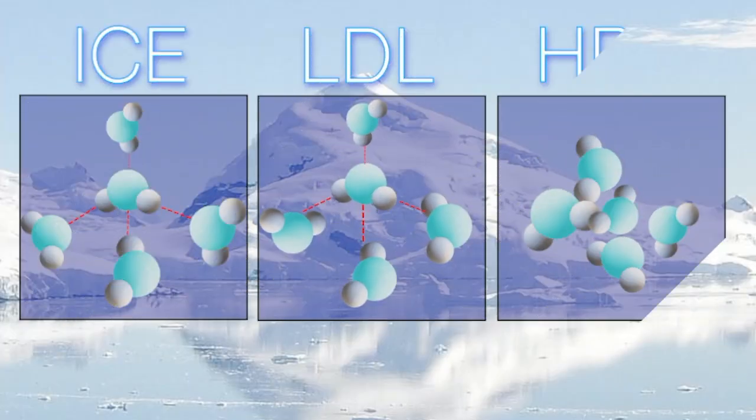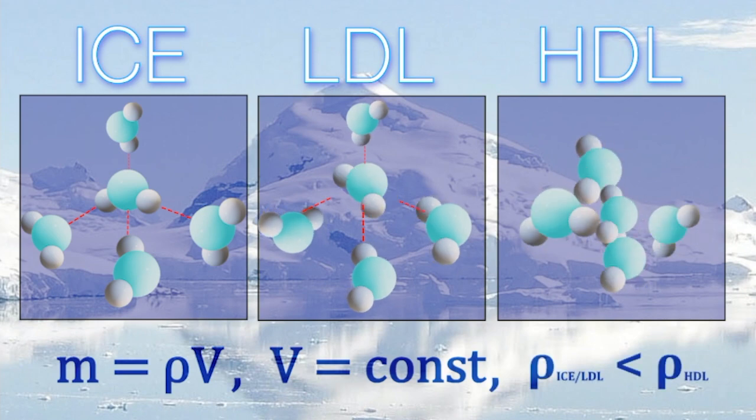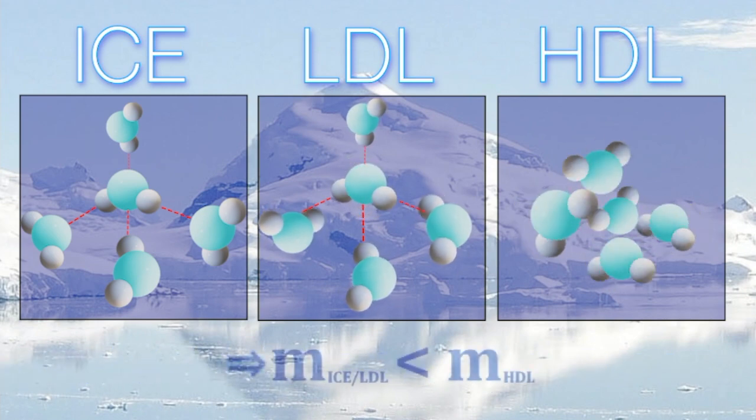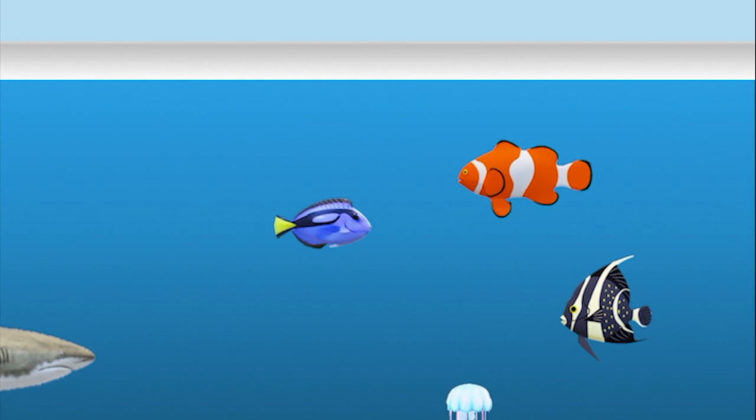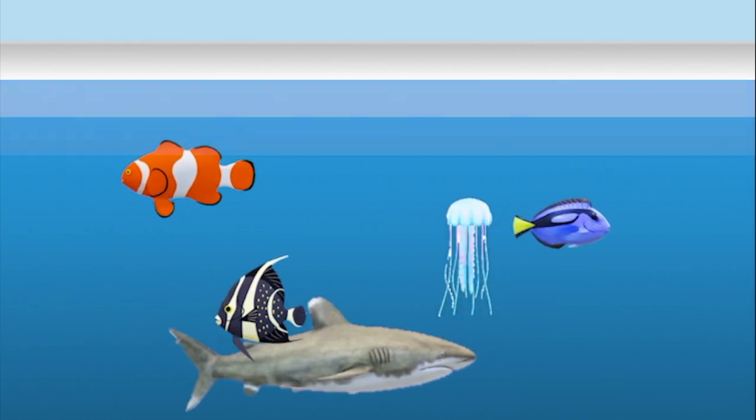Ice has a well-organized structure of molecules, fairly like LDL, while water is dominated by HDL. If LDL has lower density than HDL, it is lighter, right? So ice is lighter than water and floats on its surface. Otherwise, rivers and lakes would freeze all the way to the bottom in the wintertime, and there would be no underwater life. This is an example of the significance of the water anomalies.